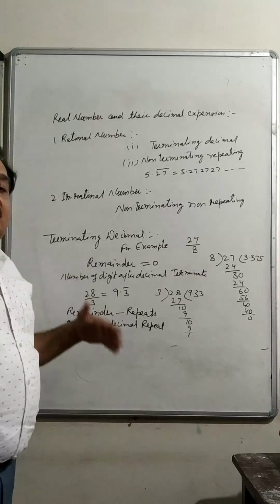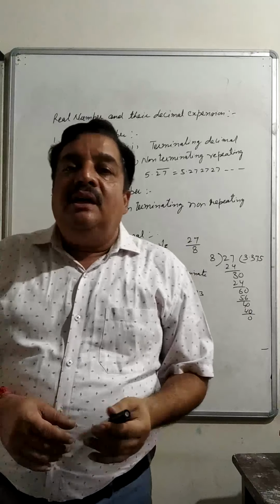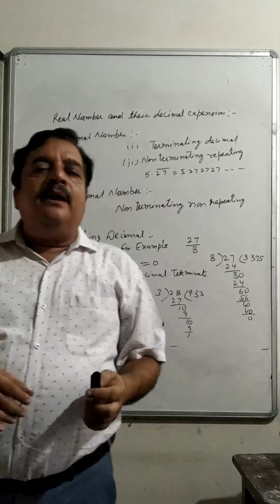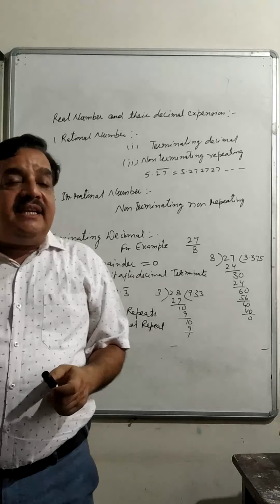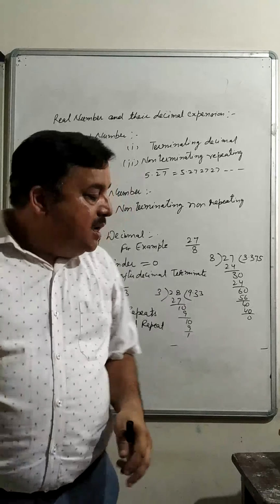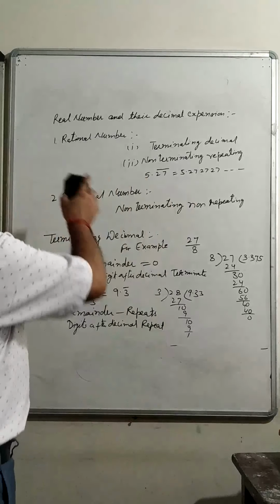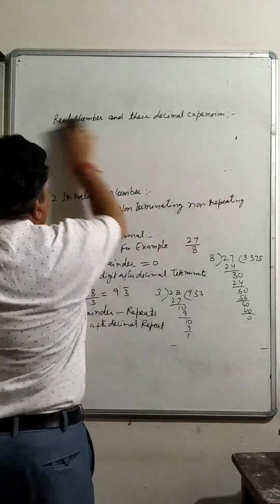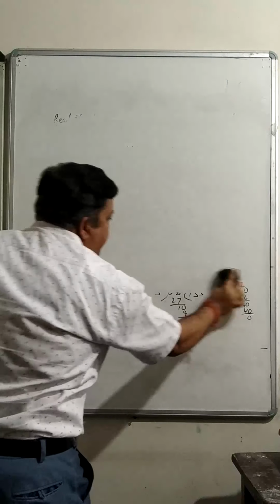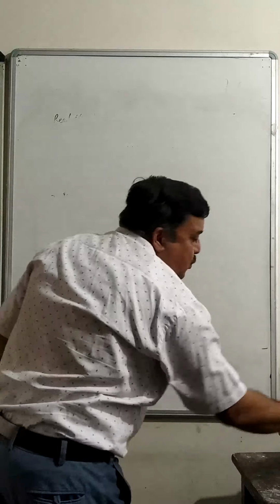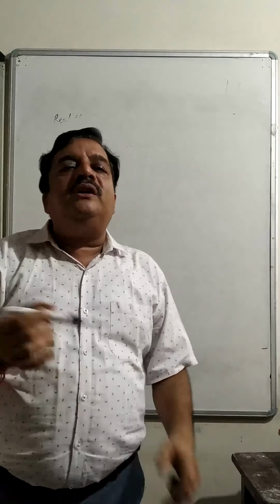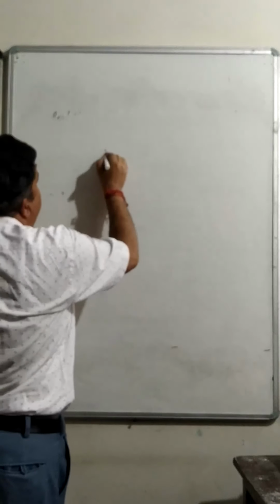But there are some other numbers which cannot be written in the form of p upon q, and their decimal expansion is non-terminating, non-repeating. For example, if we talk about the square root of any number which is not a perfect square, for example, root 2.